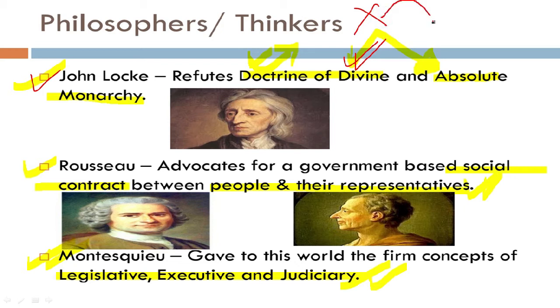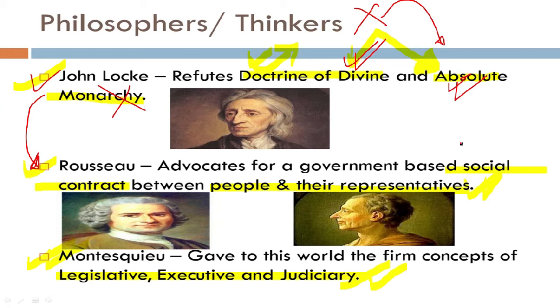Then what kind of government should be there? He also refutes absolute monarchy. He completely goes against absolute monarchy. Now when we try to establish a link between the concepts of Rousseau and John Locke, we see that once he refutes monarchy, then what kind of government should be there in a country?